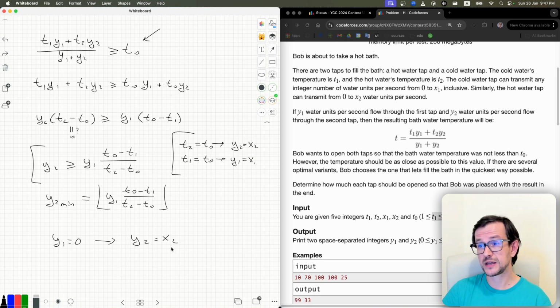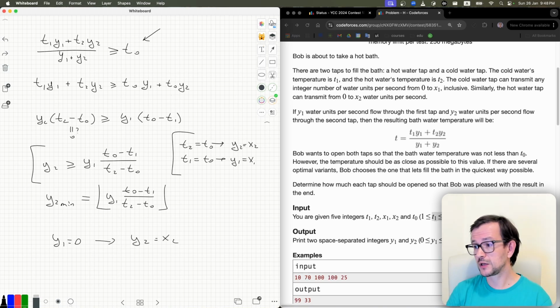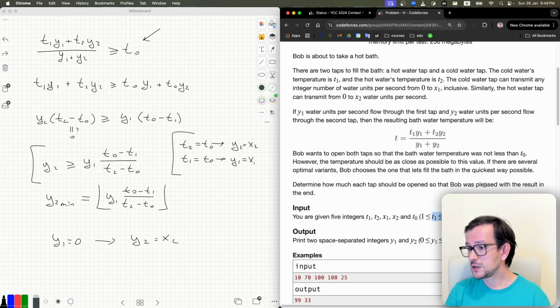Okay, that's a tricky case. I missed it when I first solved the problem. So how do you track cases like this? You carefully think. You get wrong answer on test 6, you think, okay, what have I missed? And just carefully look. The only tricky part of this problem, I believe, is that if there are multiple ways, then you need to output the maximal amount of water you can put with the same temperature.